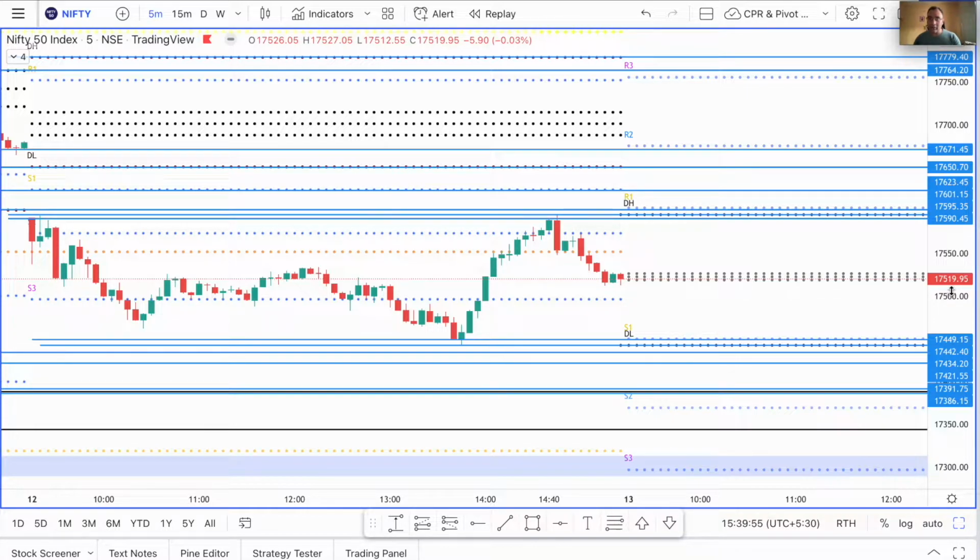We are in a volatile market right now. Price keeps going sideways and keeps making violent moves. So be very careful opening positions, and if possible, dial down on your position sizing.